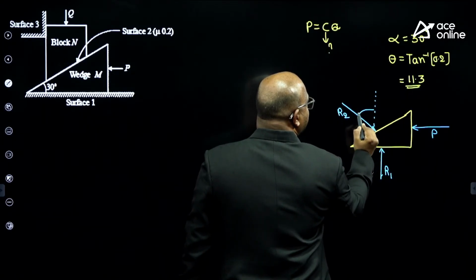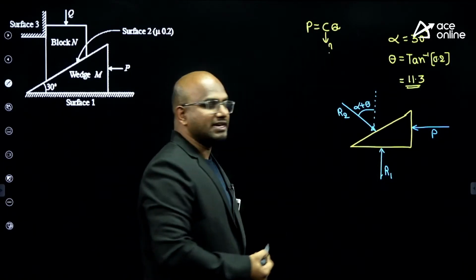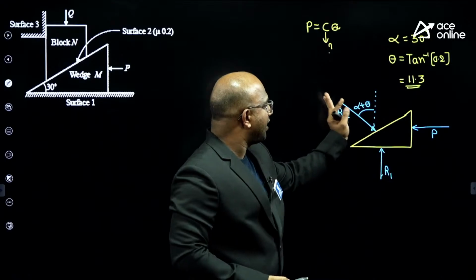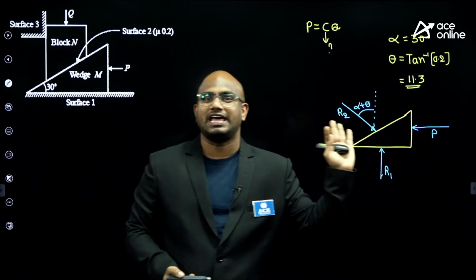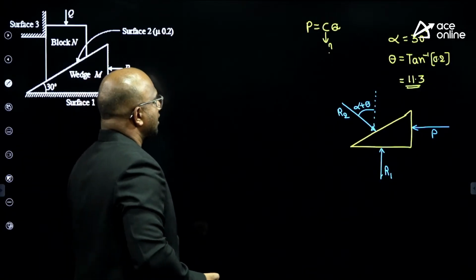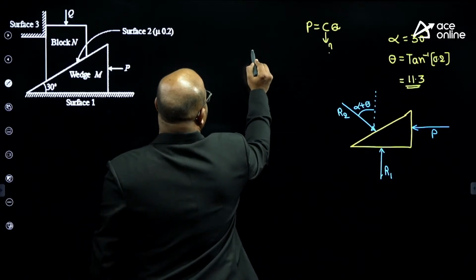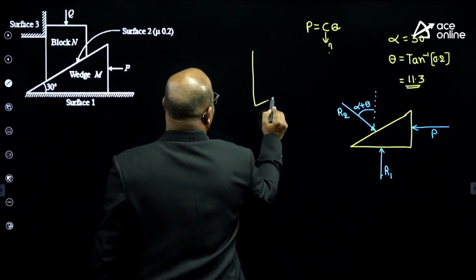How much angle is it making? Alpha plus theta. Because an inclined surface reaction will always have an angle of alpha plus theta. Next, now coming to the wedge. So coming to the block.